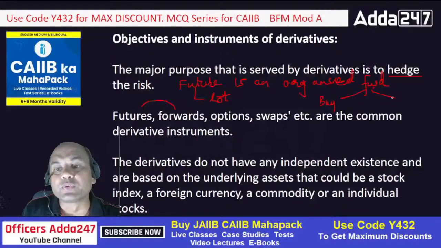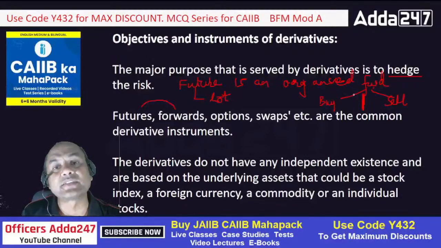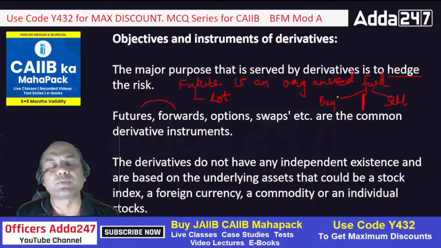Okay, in future there are three parties involved, buyer, seller, and in between some third party, means who can exchange the things. Like you buy the shares, right? When we buy the shares, do you know who is the seller of the shares? Suppose if you buy, let's say, Reliance tomorrow, do you know who has sold Reliance? No. Why? Because there is NSE and BSE in between.